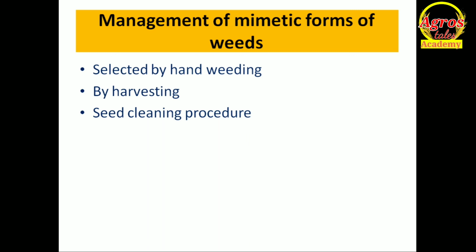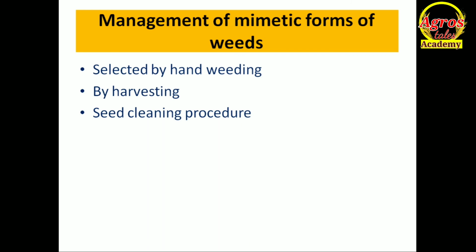By harvesting, during harvesting you should avoid cutting the weed plant, or when you are harvesting, you can kill it. Or before harvesting, during vegetative growth stage, or before sowing, in your next season you can go for pre-emergence or post-emergence or pre-plant incorporation of different herbicides which are present in our area or field.